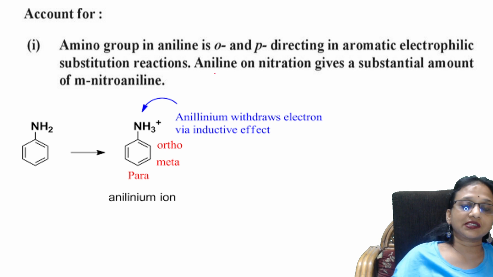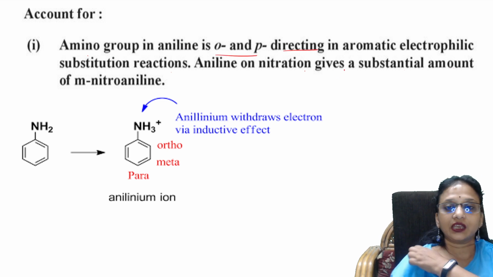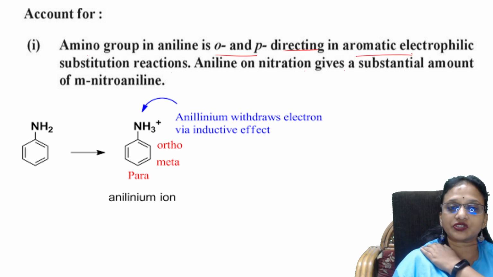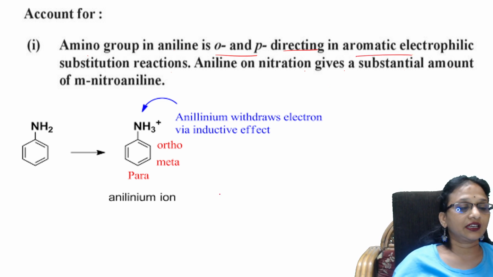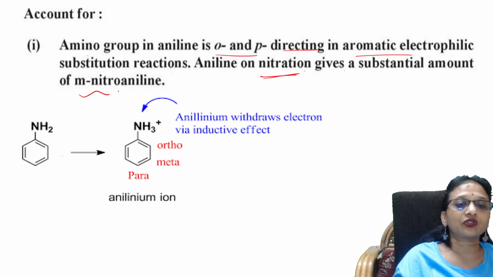The amino group in aniline is ortho-para directing group in aromatic electrophilic substitution reactions. Aniline on nitration gives substantial amount of meta-nitroaniline. Why? Okay, once again read. Amino group in aniline is OP directing group in aromatic electrophilic substitution reactions. So first of all, they are saying aniline is OP directing. In aromatic electrophilic substitution, whenever an electrophile comes, it is OP directing. Why? But when you do nitration, you'll be getting meta-nitroaniline.